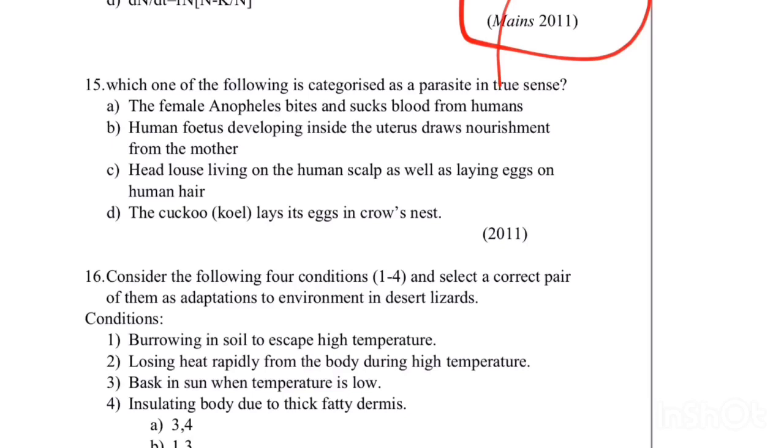Okay, the 15th question. Which one of the following is categorized as parasite in its true sense? The female Anopheles bites and sucks the blood from the humans. Here the female Anopheles is acting as a vector, but the actual parasite is Plasmodium vivax. Human fetus developing inside the uterus draws nourishment from the mother. No, it is not a parasitic relation.